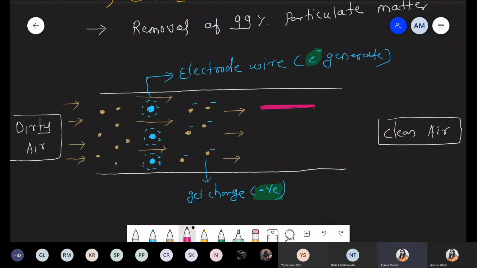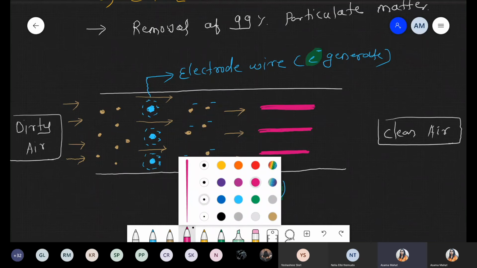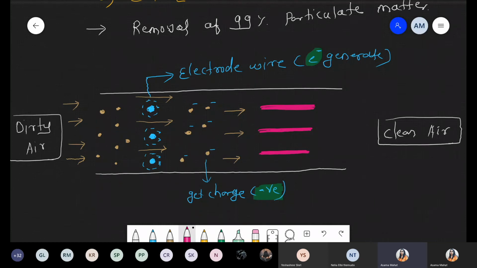We draw such plates: 1 plate, 2 plate, 3 plate, your choice, you can draw as many as you like. These plates, and I am giving the name for these plates, are called grounded collecting plates.